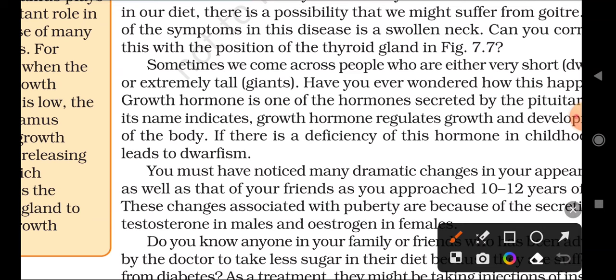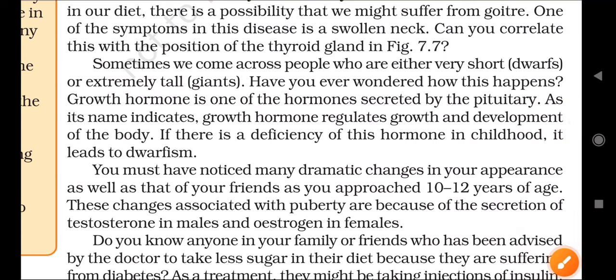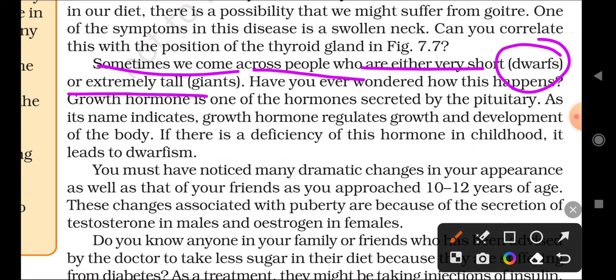Okay, next, sometimes we come across people. Sometimes we can observe among your friends, some are very tall, some are very short. Again, why is this happening, sir? Because of some hormones that are responsible for growth. That hormone also decides whether you should be tall or very short. Sometimes we come across people who are either very short, which we can call dwarfs, or extremely tall like giants.